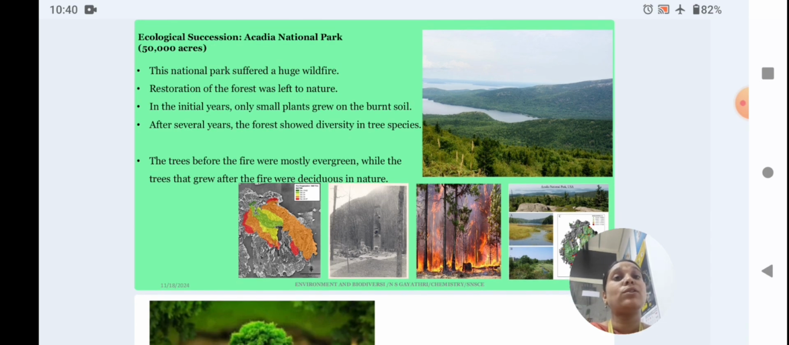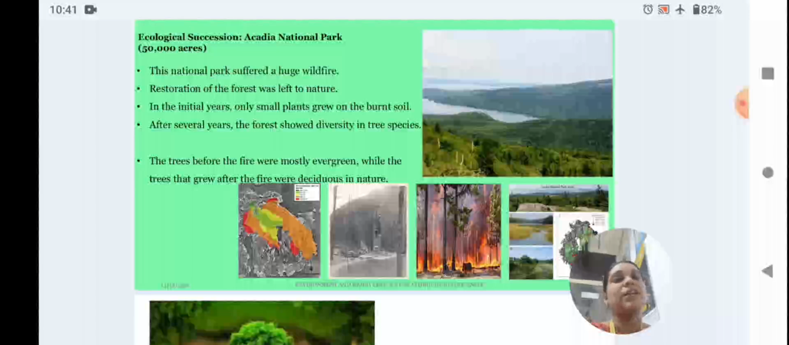An example of ecological succession is Acadia National Park. It is about 50,000 acres. This natural park suffered a huge wildfire, and restoration of the forest was left to nature. In the initial years, only small plants grew on the burnt soil. After several years, the forest showed diversity in tree species. The trees before the fire were mostly evergreen, while the trees that grew after the fire are deciduous in nature.